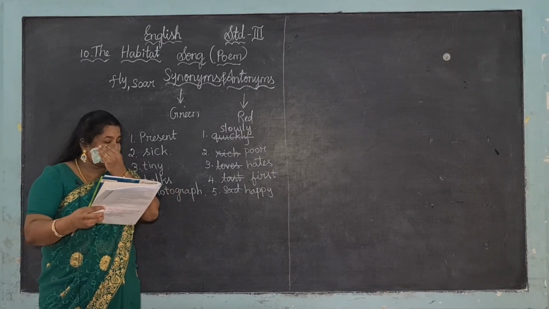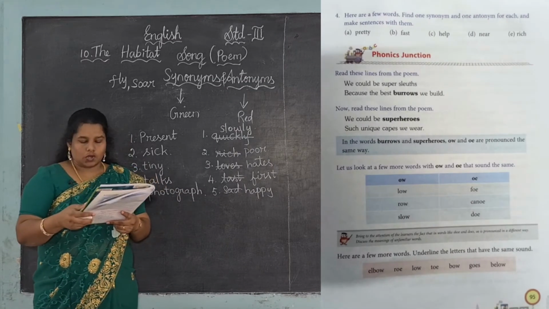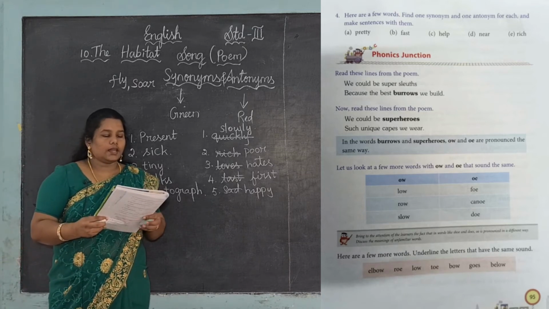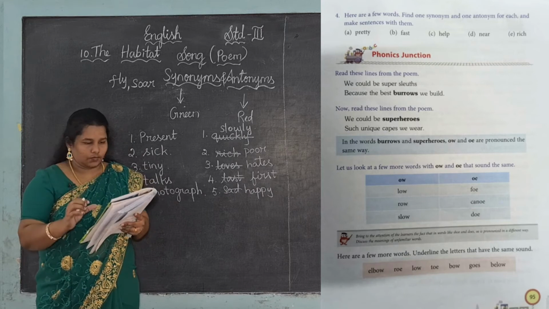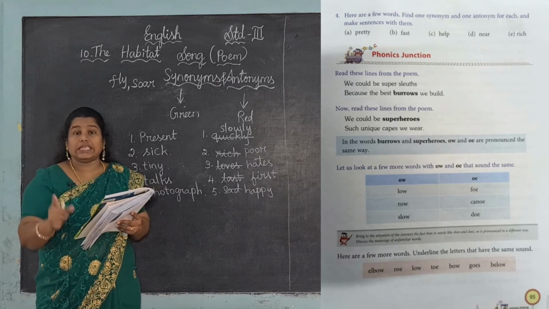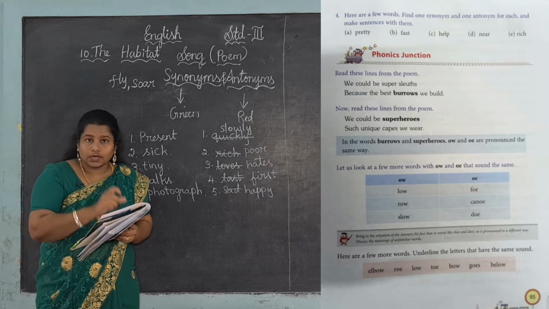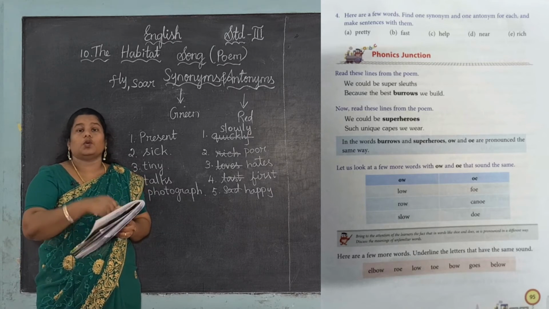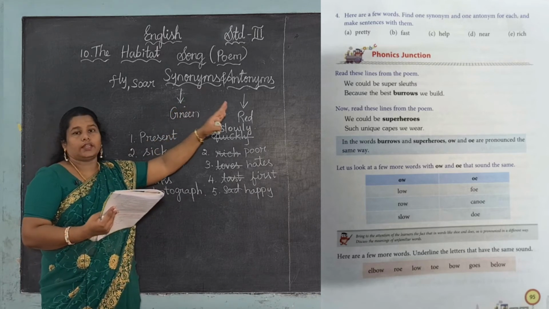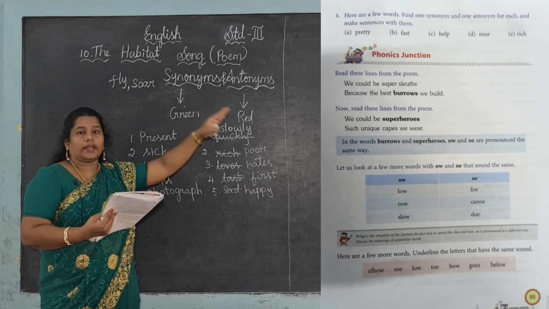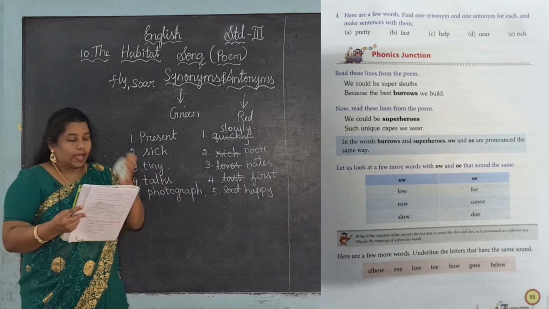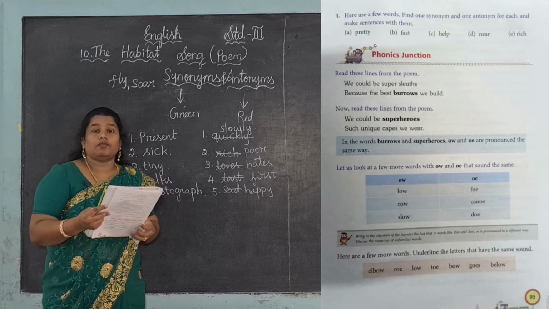Okay, now listen carefully. I am going to give you homework. Now take page number 95. Some words are given here. Find one synonym and one antonym for each. Which means, for one word you want to give both synonym and antonym. Synonym means same meaning, antonym means opposite meaning. You want to give both. And make sentences with them.